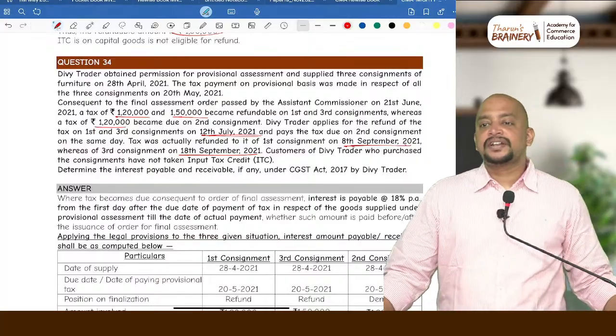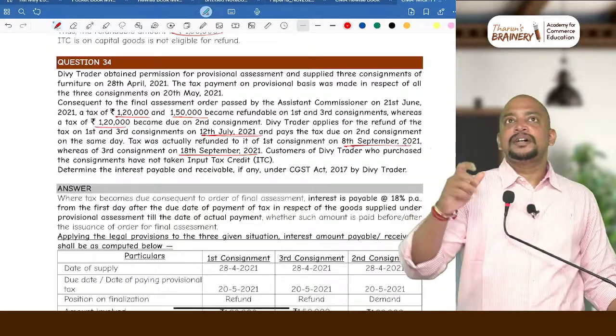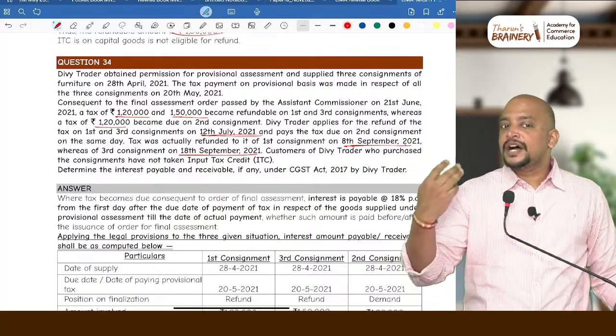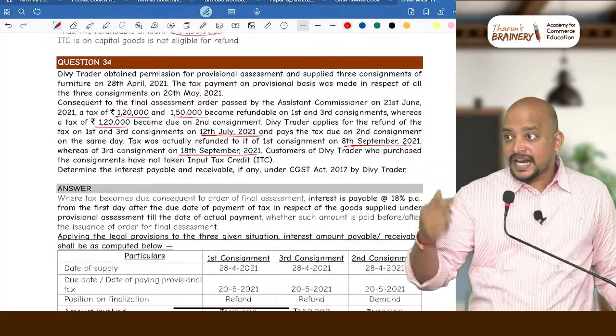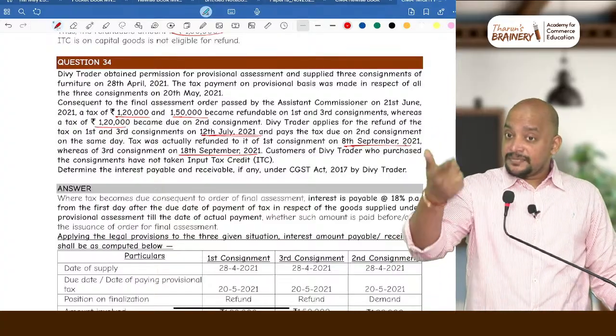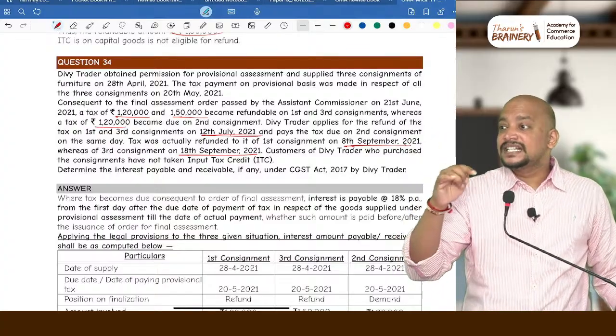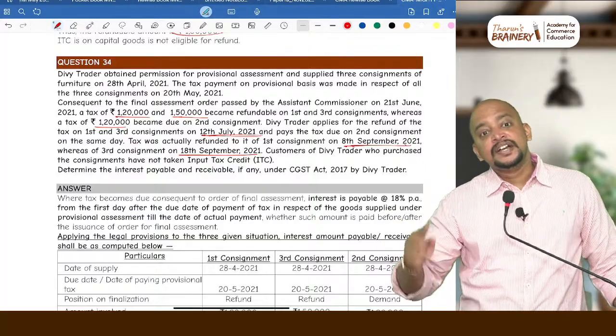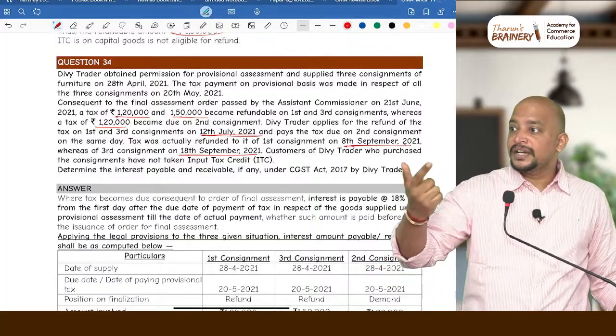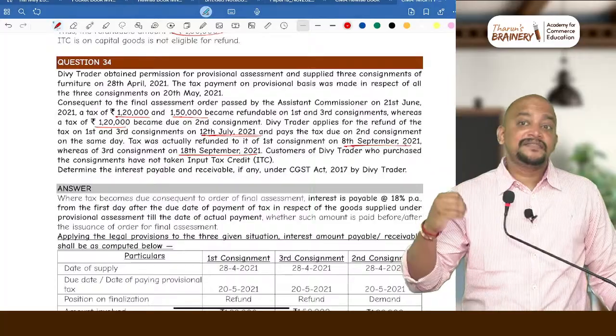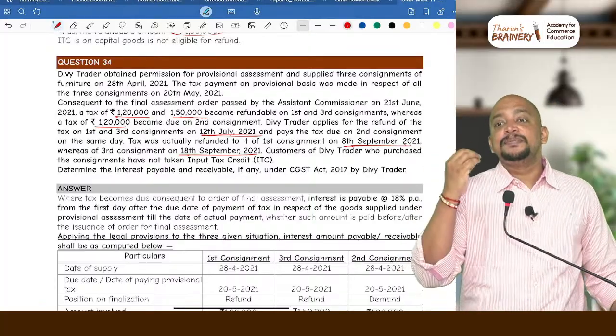What is the rate of interest? 6% per annum. Remember, whenever we are paying interest to government, it will be 18% per annum in GST. Whereas whenever government is giving refund, it will be 6% per annum. In customs, whenever we are paying interest to government, it is 15%. Whenever government is giving refund, it will be 6%.